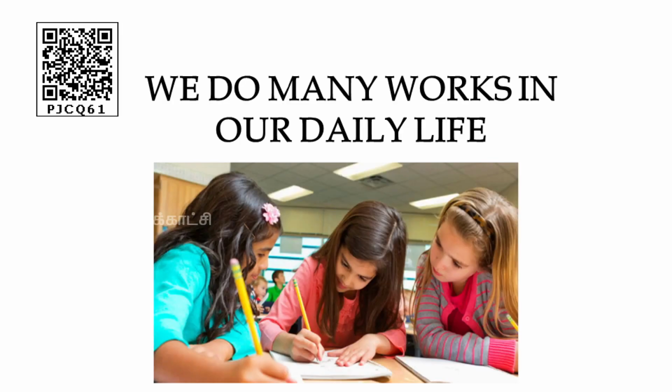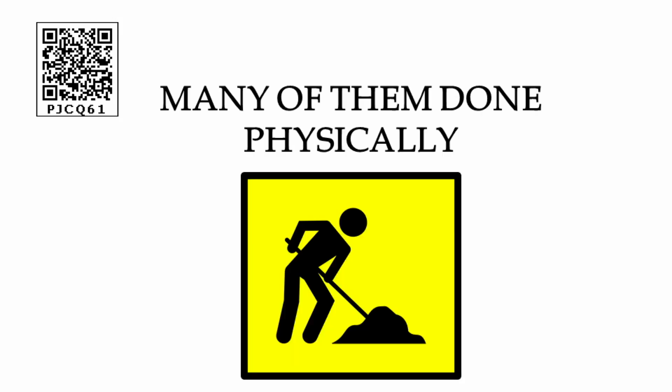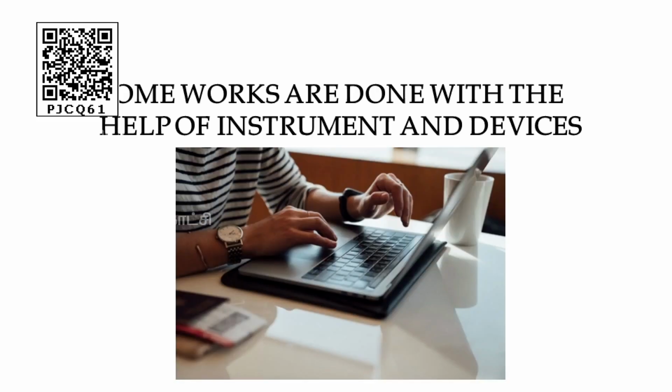Okay. So, we do many works in our daily life. Gardening, playing, eating, many works we are doing. Some are done physically, some are done by using devices. Okay. Can you say some examples? Work done physically, gardening. Have you seen a mason working in the field? Yes, he is doing the work physically. So, some works are done with the help of instruments and devices. What are they? For example, computer or laptop we are using.